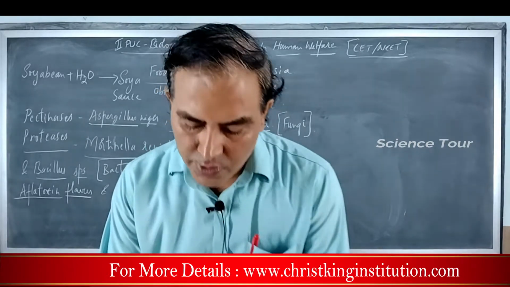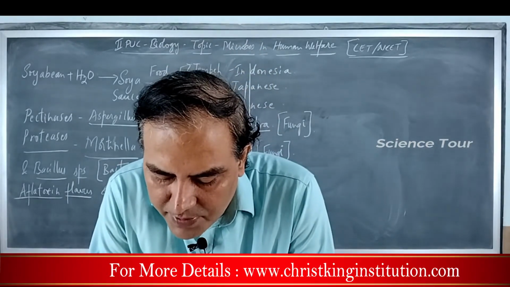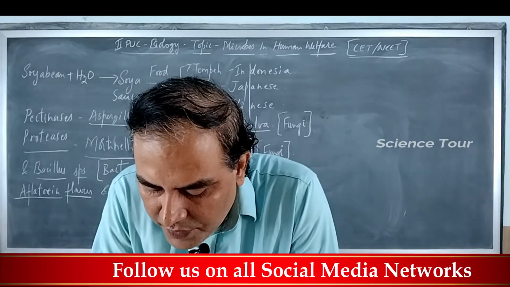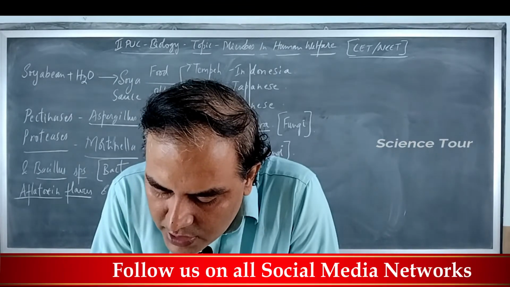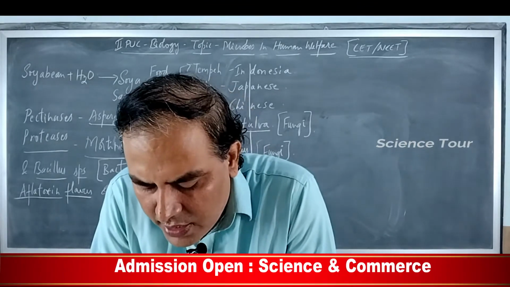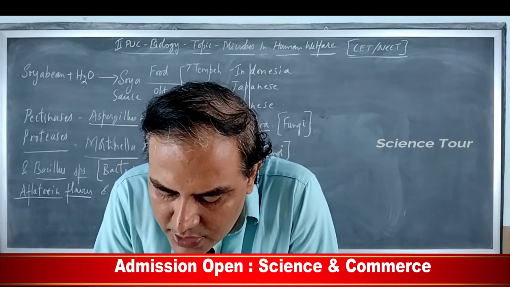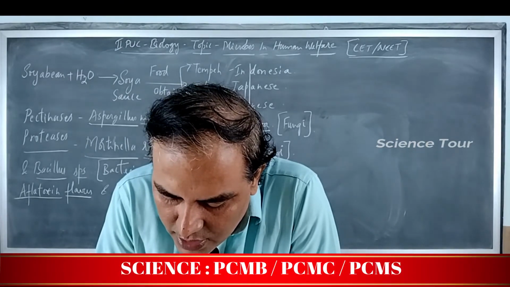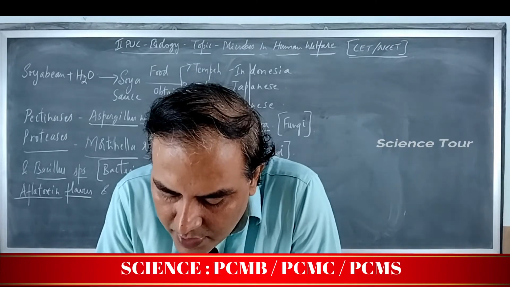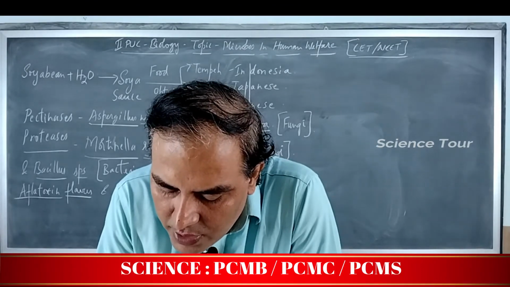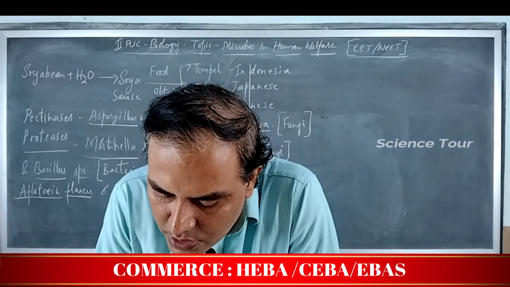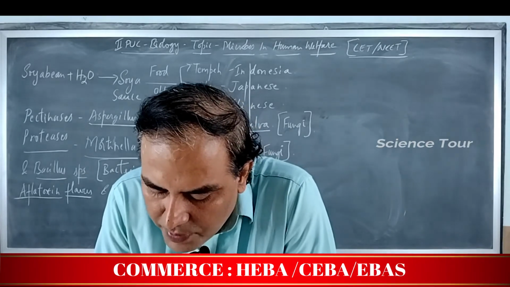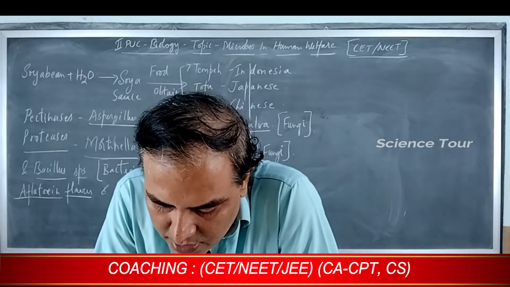Such parasites are called obligate parasites. Next, question number 22. Identify the incorrect statement with respect to biogas plant. It consists of a concrete tank 10 to 15 feet deep in which biowaste is collected and a slurry of dung is fed. Correct. Second, a floating cover is placed over the slurry which keeps on rising as the gas is produced in the tank due to microbial activity. That is wrong. Okay.